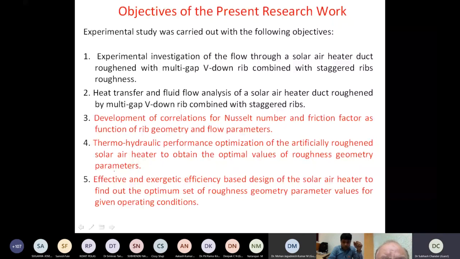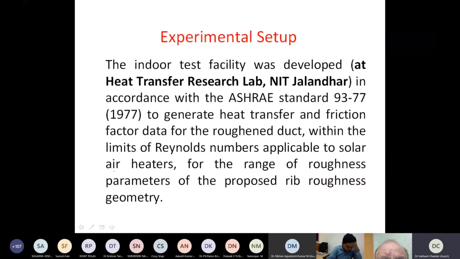Again, we all are aware that the design of the setup should be as per standards. There are heat exchanger and solar air heater standards available in the ASHRAE standards, right? So we followed that, and ultimately we designed our setup.